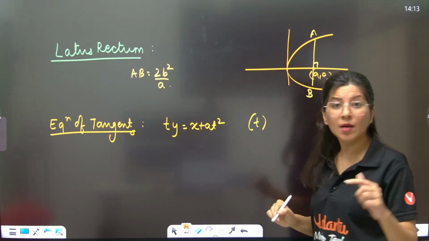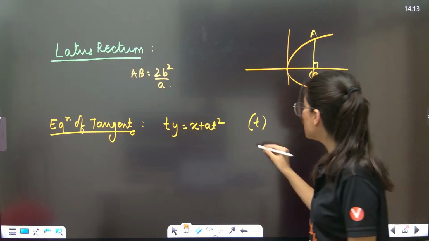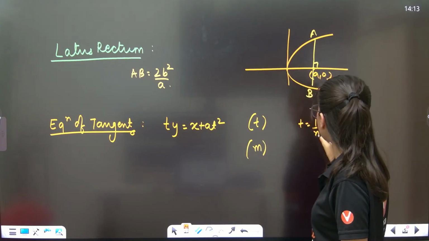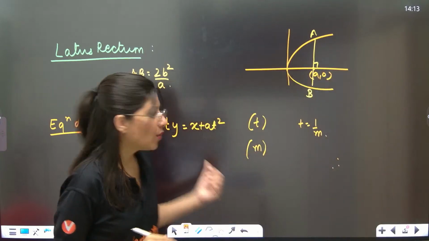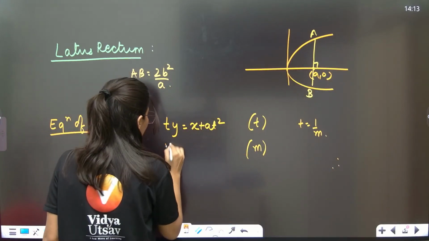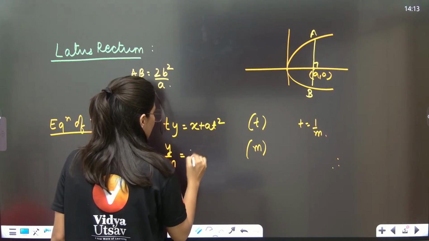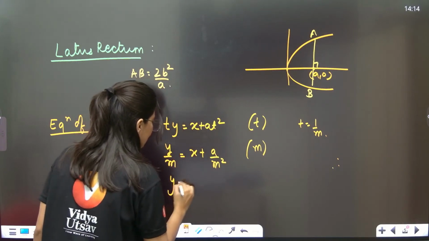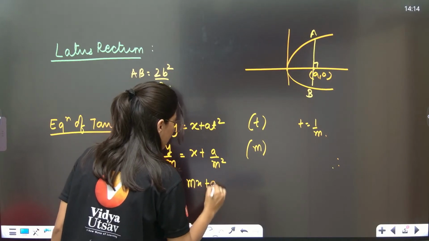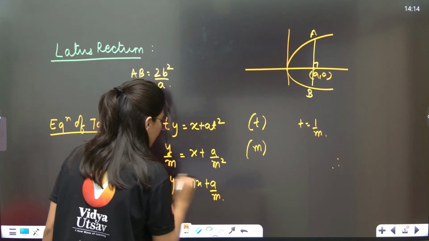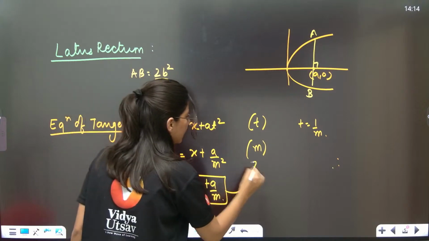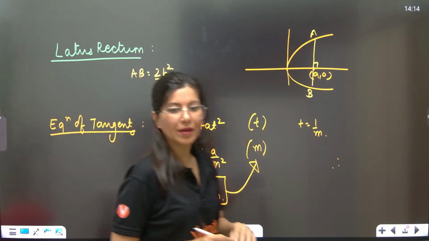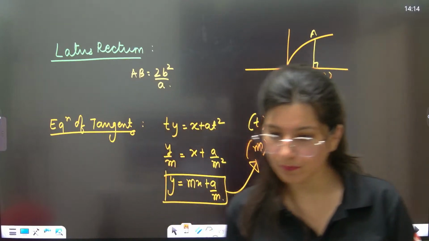But in terms of m, just put t is equal to 1 by m. So this is y upon m is equal to x plus a by m square. So y is equal to mx plus a by m is the tangent of the parabola in terms of m. Both are the same, t is equal to 1 by m. Got it? Clear?